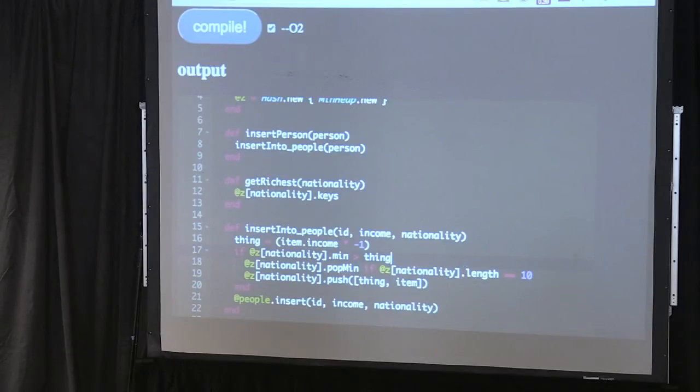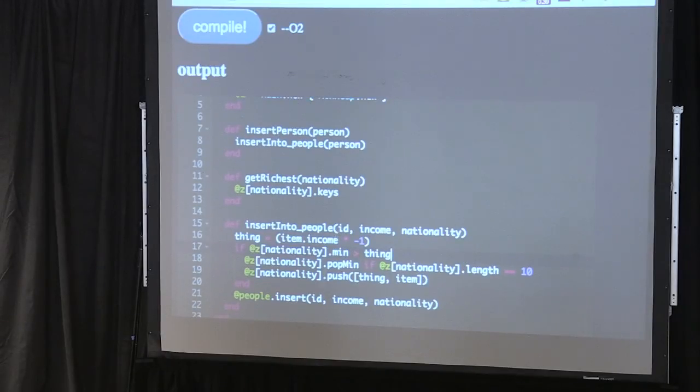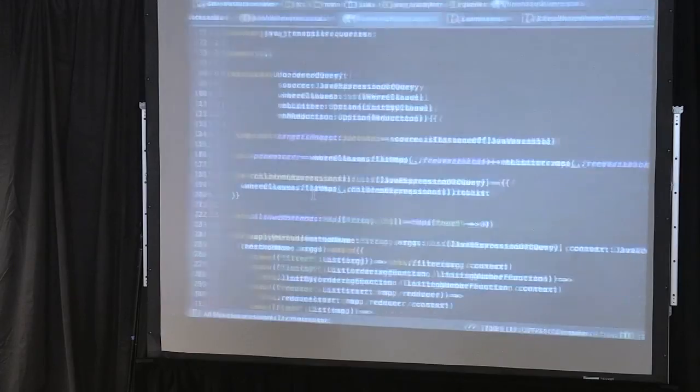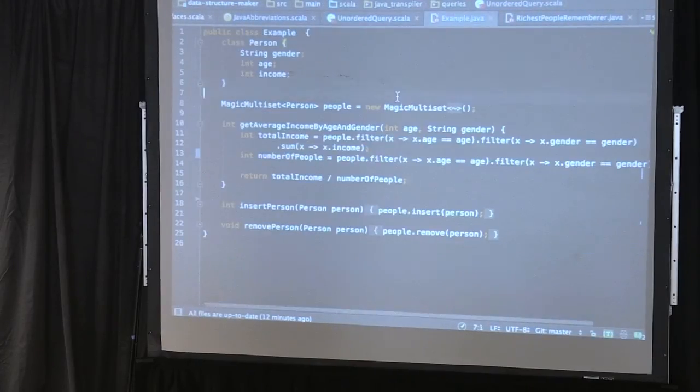And when we ask for an insertion, it inserts it into the heap, which is indexed by a hash map. And when we try to read, we just get a list of keys from the heap, which is at that place in my hash map. So that's the kind of thing I can do. I'll just quickly show you another example.